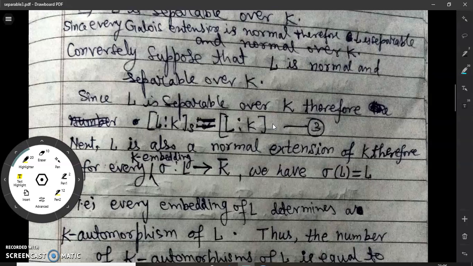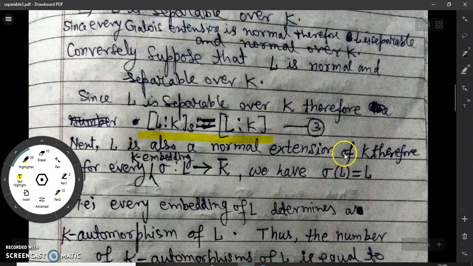Since L is separable over K, by the proved fact, the degree of separability of L over K is the same as the degree of L over K. Now, we have assumed that L is a normal extension of K. We have proved in the section on normal extensions some equivalent conditions, where one of them is this.